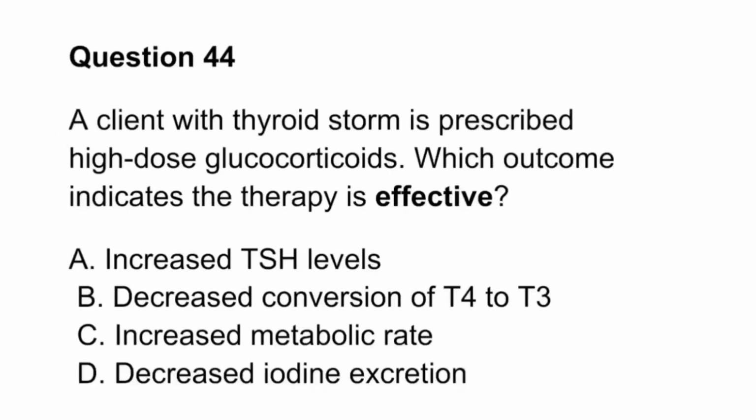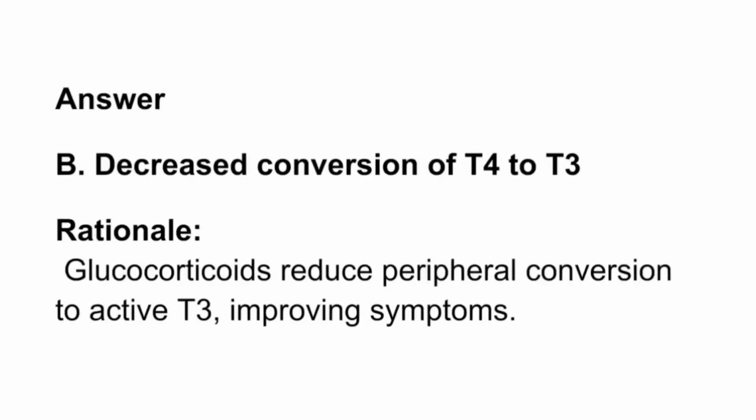Question 44. A client with thyroid storm is prescribed high-dose glucocorticoids. Which outcome indicates the therapy is effective? A. Increased TSH levels. B. Decreased conversion of T4 to T3. C. Increased metabolic rate. D. Decreased iodine excretion. Answer. B. Decreased conversion of T4 to T3. Rationale. Glucocorticoids reduce peripheral conversion to active T3, improving symptoms.